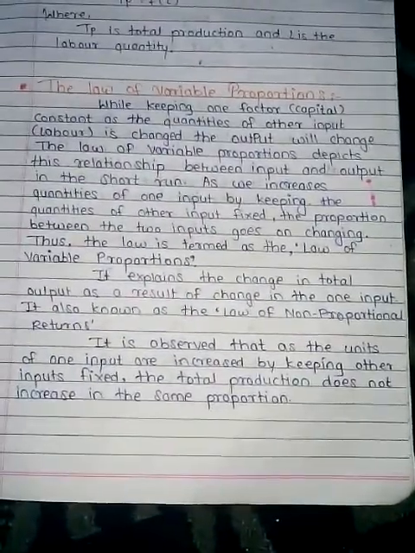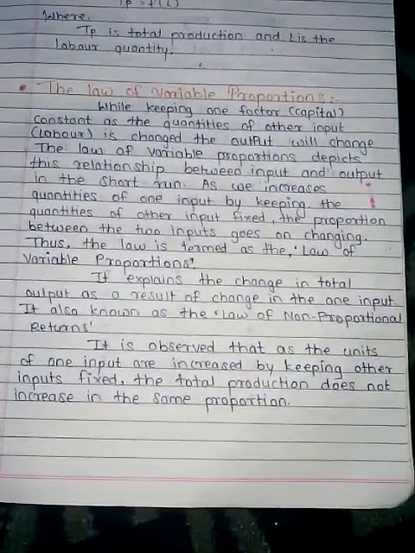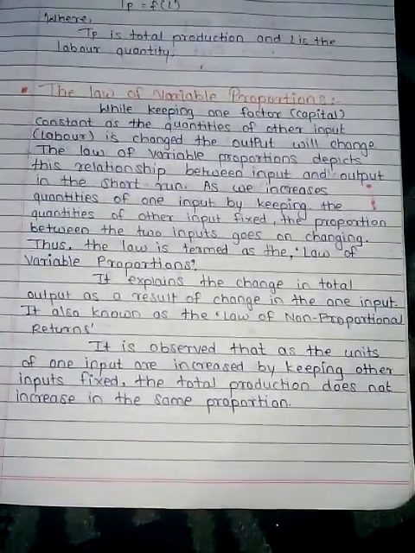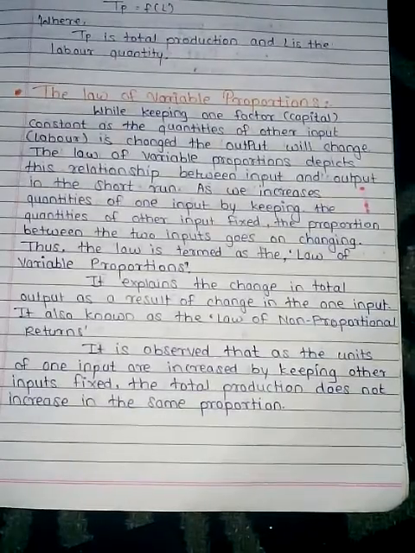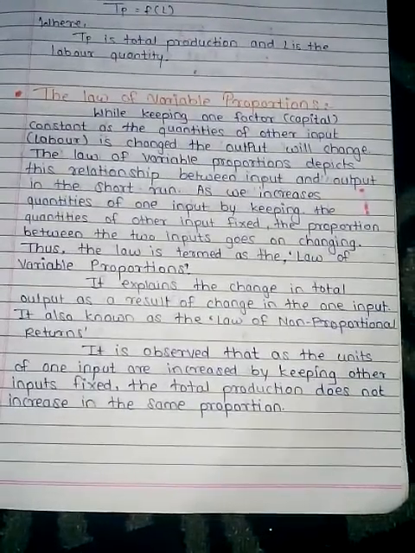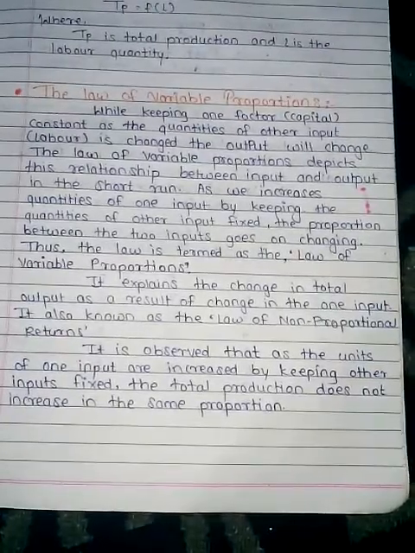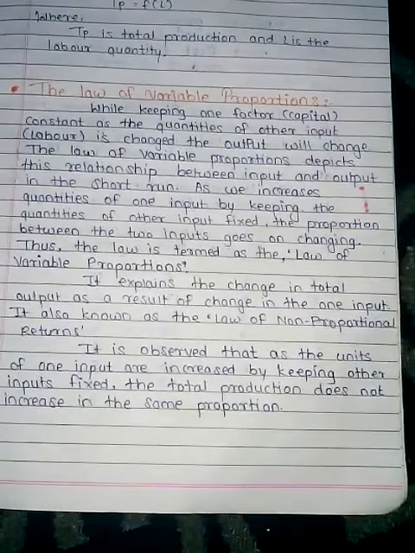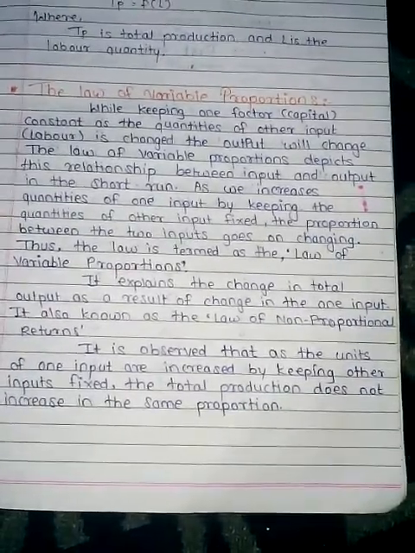Hello friend, today we are going to discuss the law of variable proportion. That law is related to production and is applied in the short run. When we keep one factor constant, and keep other factors constant while one factor increases, we have to see what results in the production.